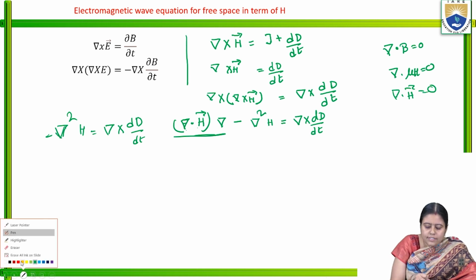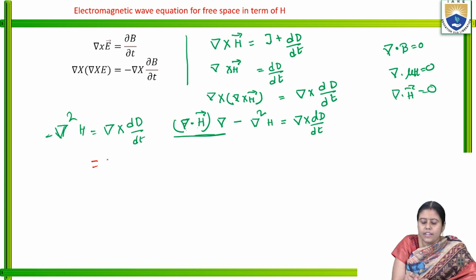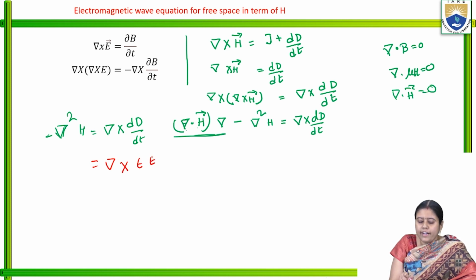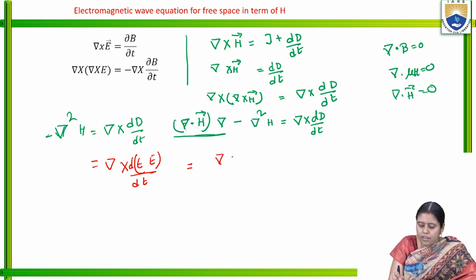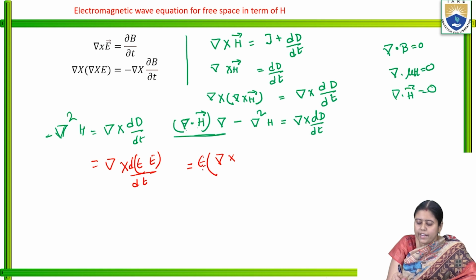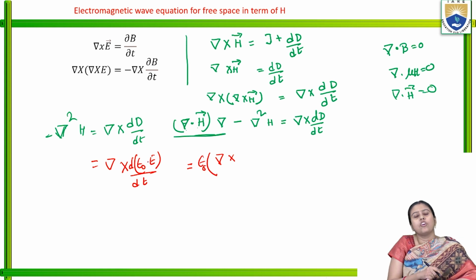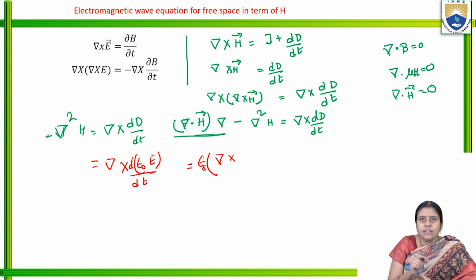Now what is del D by del t? D is epsilon E, or more specifically, better to write epsilon naught as it is in free space, so it is epsilon naught times grad cross del E by del t.